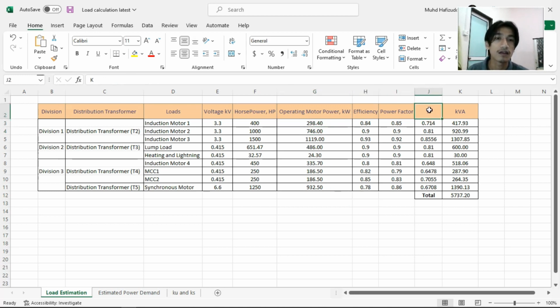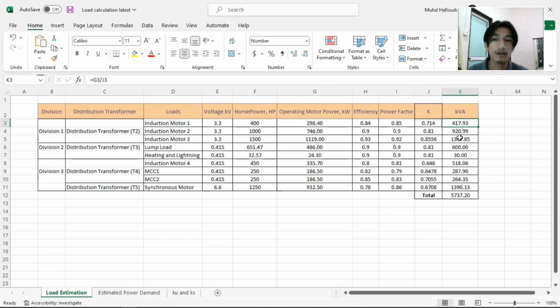And for this, K is efficiency multiplied by power factor. To calculate KVA, we need to use power in kilowatts divided by efficiency multiplied by power factor. So we have K here, so we divide power in kilowatts by K, and we get the value of KVA.